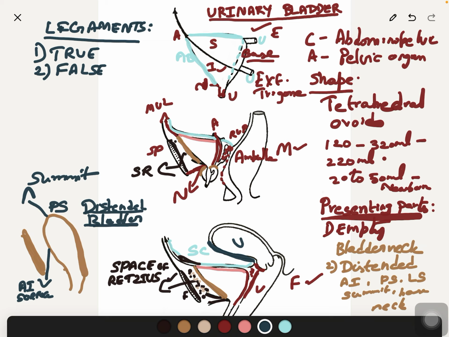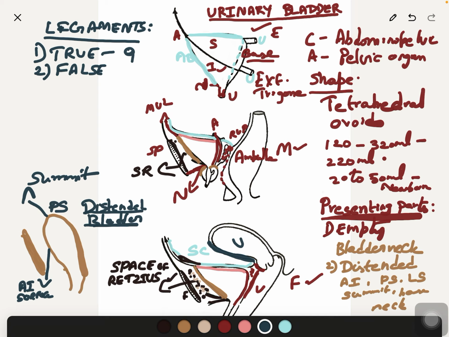They are fibrous bands with smooth muscle fibers helping the anchorage of the bladder. Altogether 9 in number, out of which one is developmental. The rest are produced by the condensation of pelvic fascia. What are they? We will see.